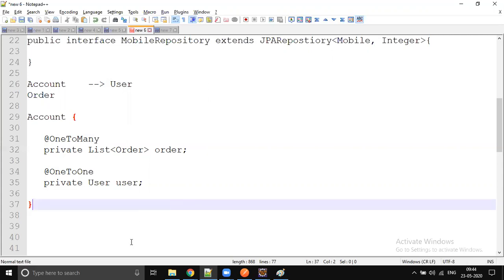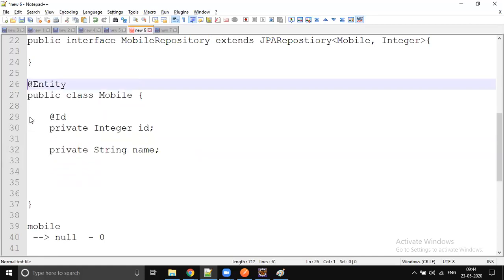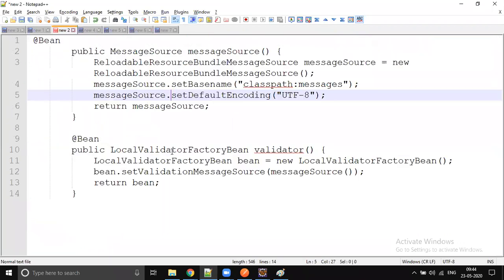Okay, so ORM has solutions for all these problems. Sometimes we are not able to fix these issues, and we need to go and write some query. If you really feel, no, I can't learn all these things, I already know query, so I will write a query, then you can write a query, no problem. You define it like this, and if you want to join some other table with this table, you can write a direct query, and that query will be executed. That is also possible.